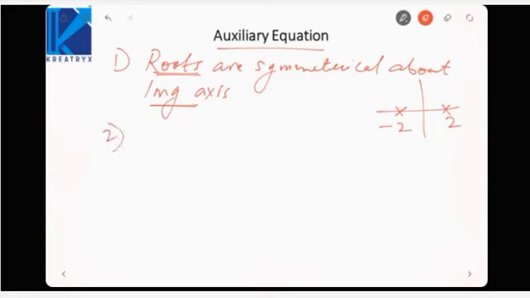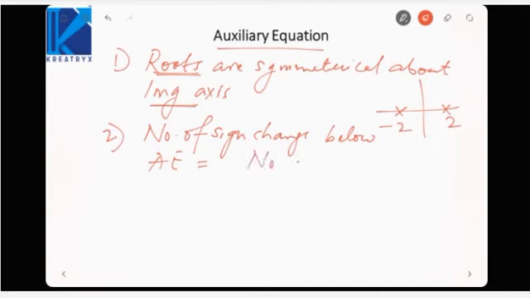Next is the number of sign changes below the auxiliary equation. The number of sign changes below the auxiliary equation is equal to the number of symmetrical poles. Suppose 2 sign changes are there below the auxiliary equation, that means there are 2 symmetrical poles in the right half plane and 2 in the left half plane.